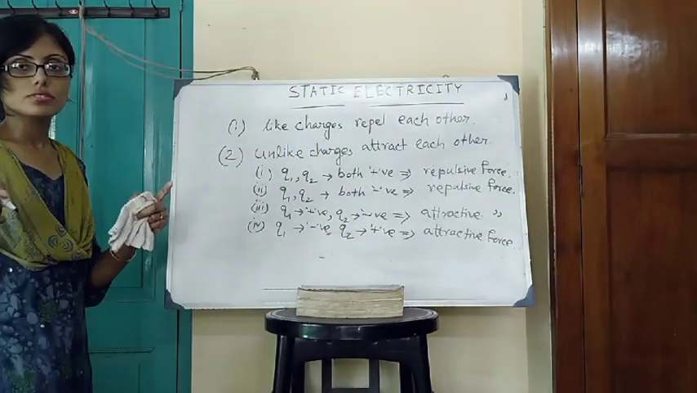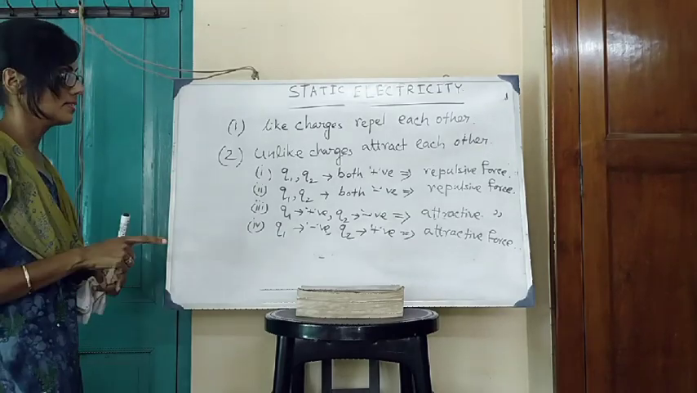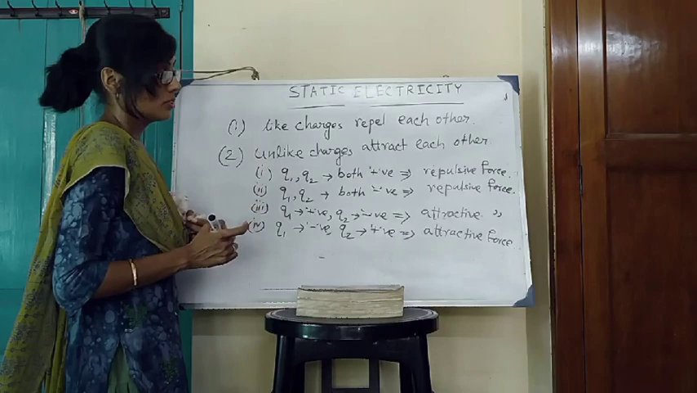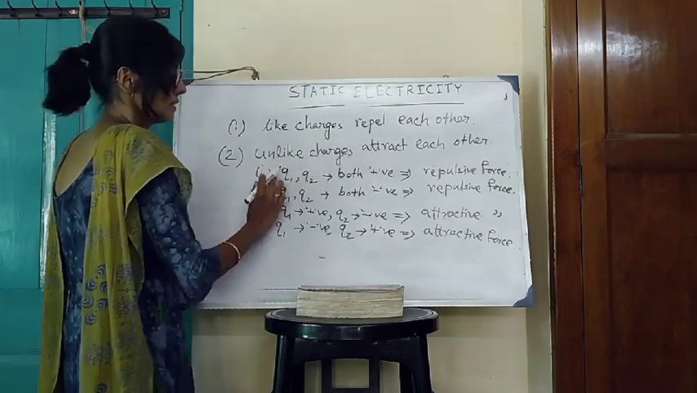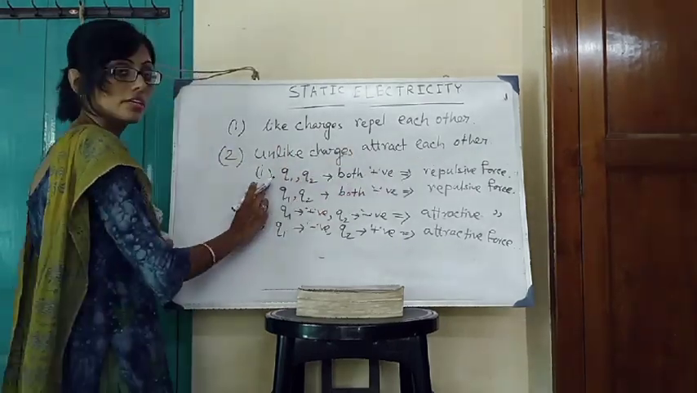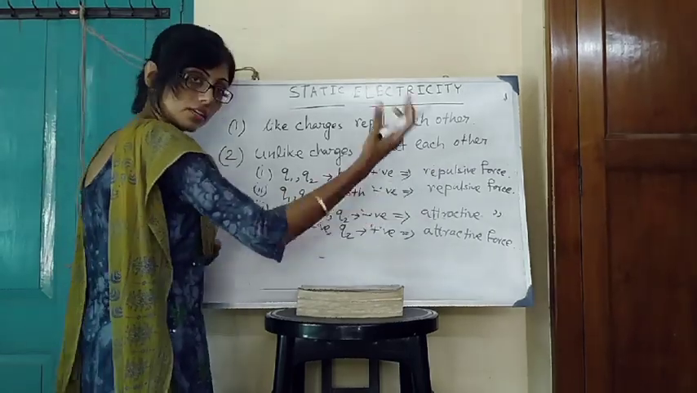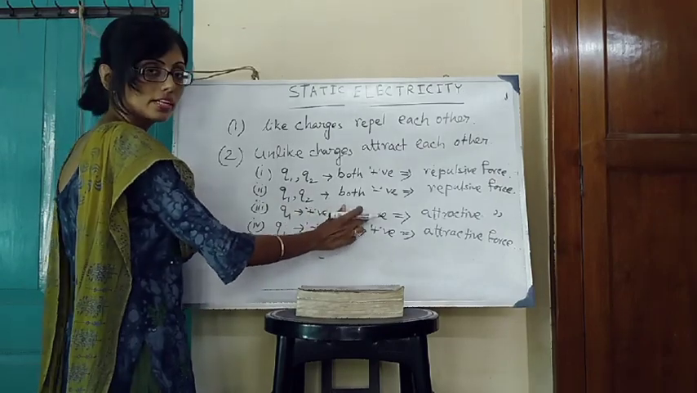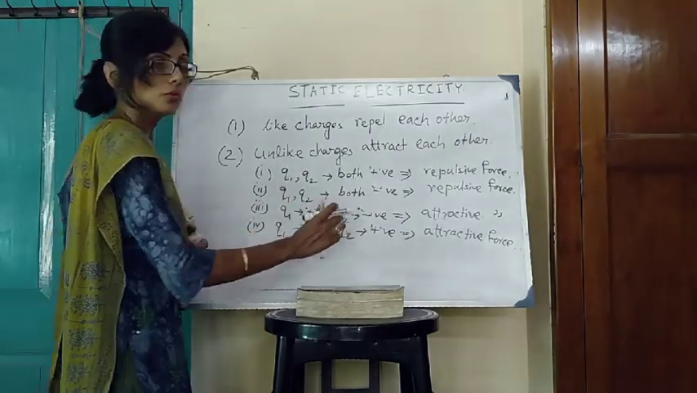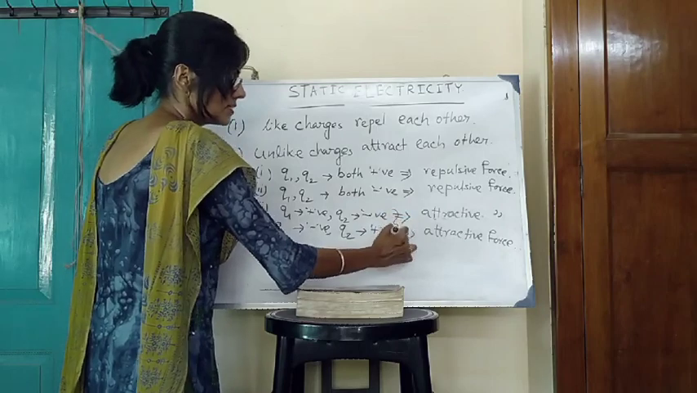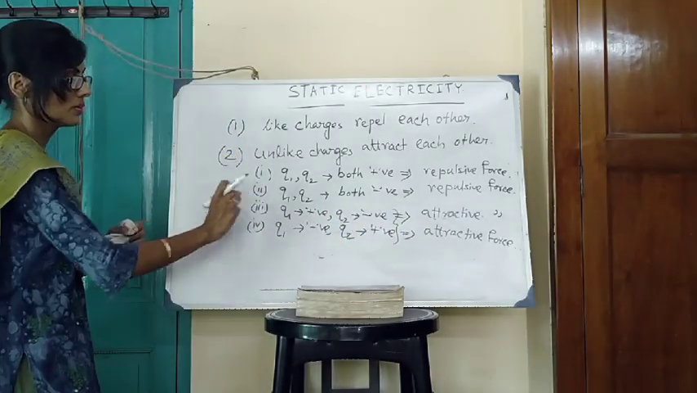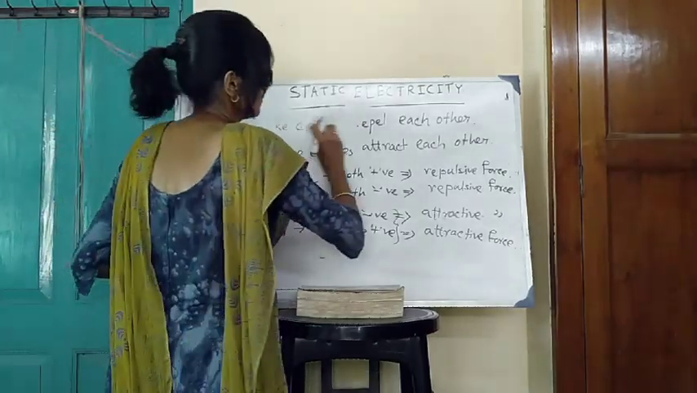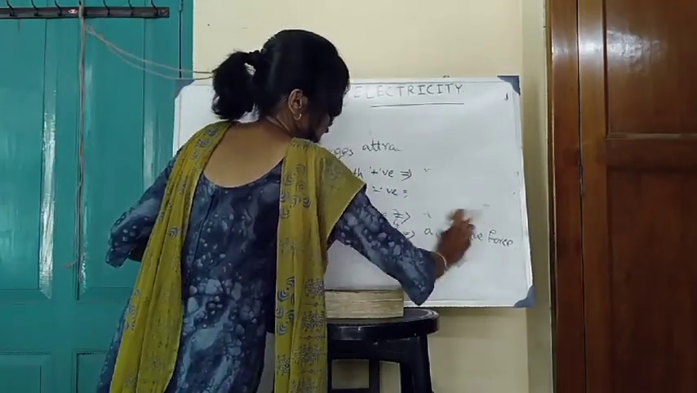Understood? So in electrostatics, means in static electricity, two types of forces are possible, depending on the polarities of charge carriers. Like charges repel each other, Q1, Q2 both positive, repulsive force, Q1, Q2 both negative, again repulsive force. Unlike charges attract each other, Q1 positive, Q2 negative, or Q1 negative, Q2 positive. In both the cases, the force that is present between Q1 and Q2 is attractive in nature. Clear? Our next topic, units of electric charge.